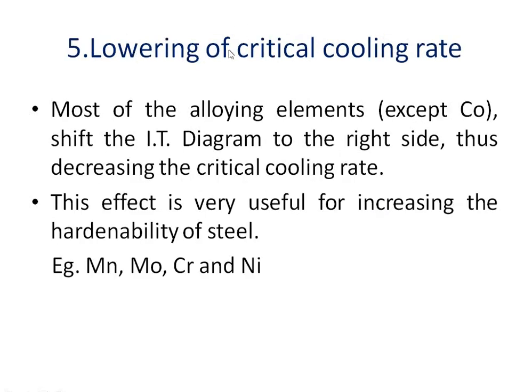Next is the lowering of critical cooling rate. Most of the alloying elements except cobalt shift the isothermal transformation diagram, or the time temperature transformation diagram, to the right side, thus decreasing the critical cooling rate. This effect is very useful for increasing the hardenability of steel. Examples: manganese, molybdenum, chromium and nickel.